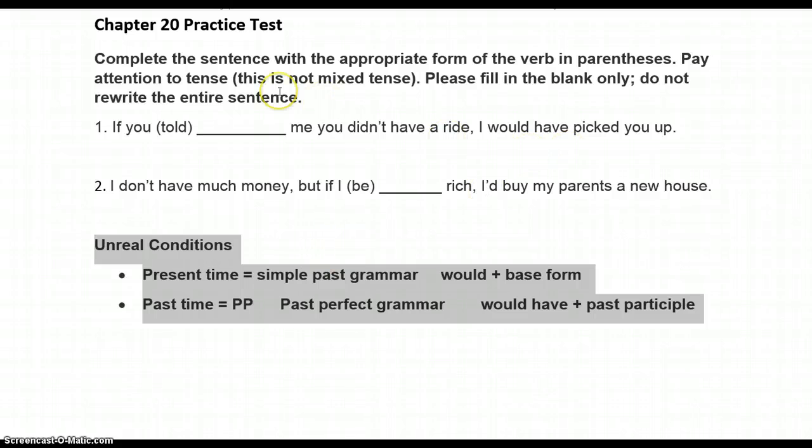So first, check the instructions for part one. Complete the sentence with the appropriate form of the verb in parentheses. Pay attention to tense. They say pay attention to tense. It means exactly this. So are we talking about the present or future time, or are they talking about a past time?